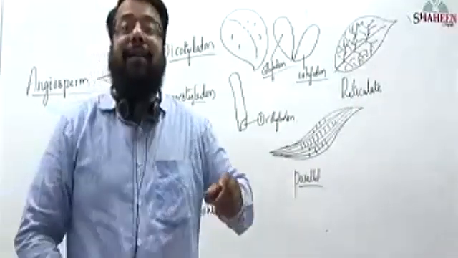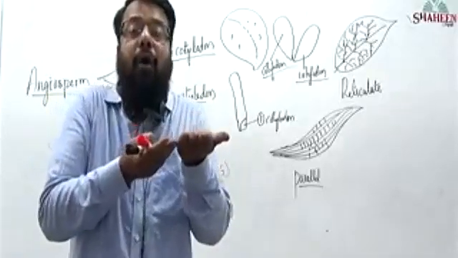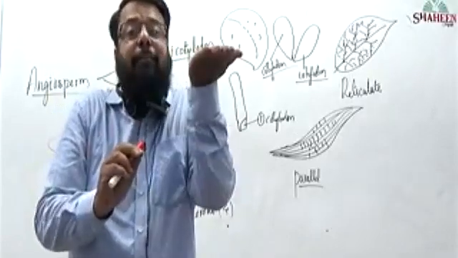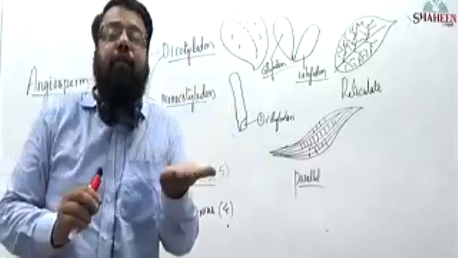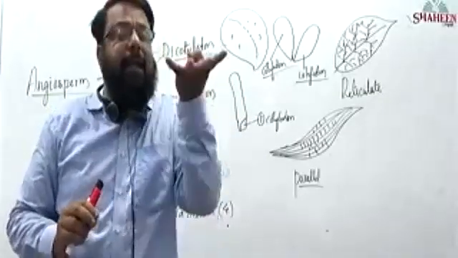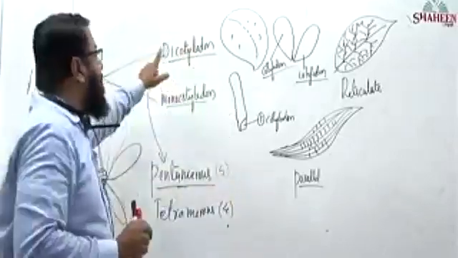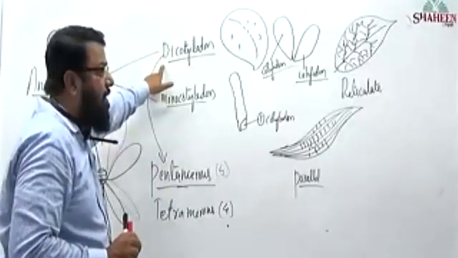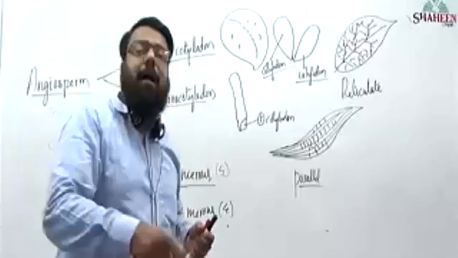What is pentamerous? Each whorl will have 5 appendages, next whorl 5 appendages, next whorl 5 appendages: pentamerous. Each whorl having 4 appendages, next whorl 4 appendages, next whorl 4 appendages, then the flower is tetramerous. In a dicotyledonous plant, the flower is pentamerous or tetramerous.